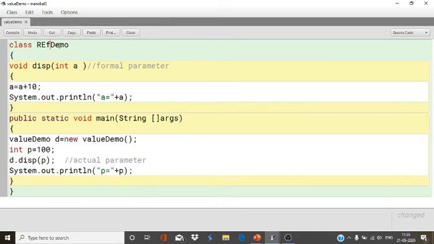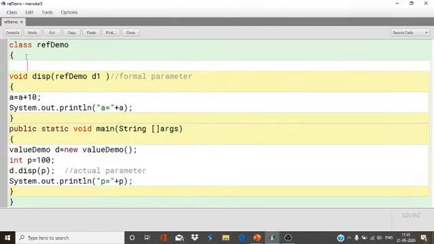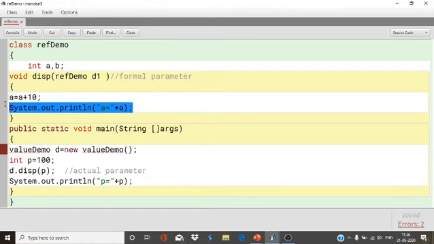Suppose a class ReferenceDemo with reference type parameters. We know that a class is a user defined data type. So for ReferenceDemo I have given d1, and here I want to initialize two variables, a and b.